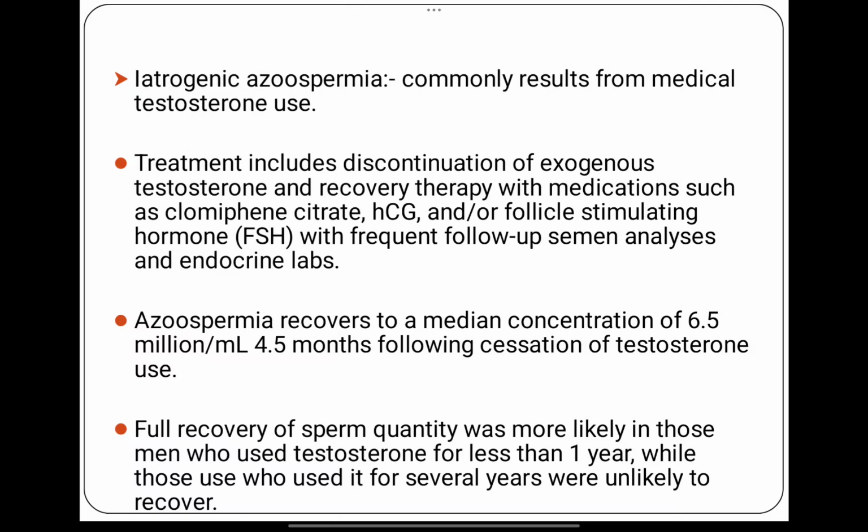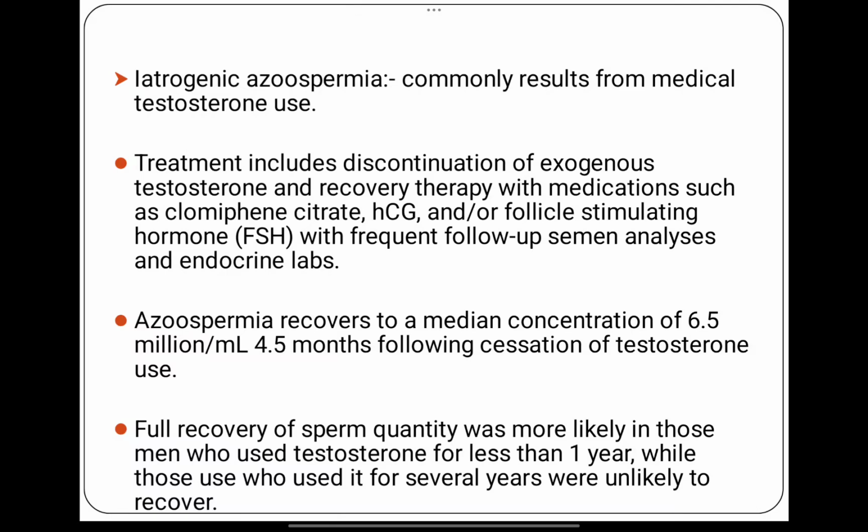Now, iatrogenic azoospermia commonly results from medical testosterone use. So, if the person is taking testosterone from outside, then there is inhibition of spermatogenesis due to a hypogonadic environment, and this can lead to iatrogenic azoospermia. Treatment is stopping the testosterone, which includes discontinuation of the exogenous testosterone and recovery therapy with medication like clomiphene citrate, HCG, FSH, with frequent follow-up semen analysis and endocrine labs.